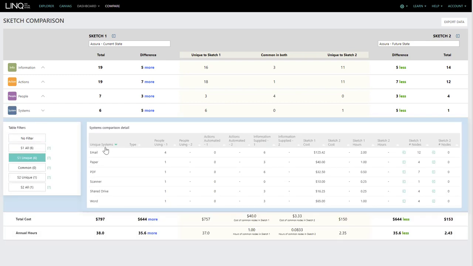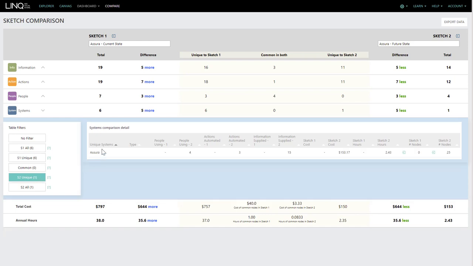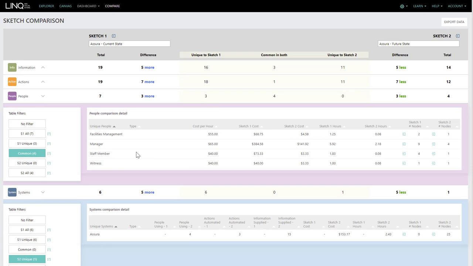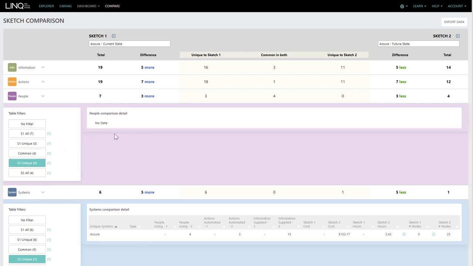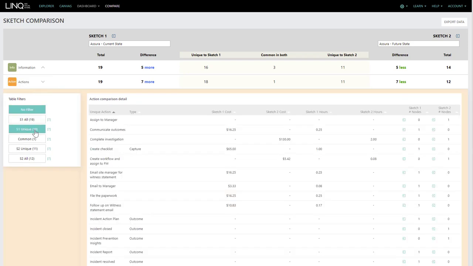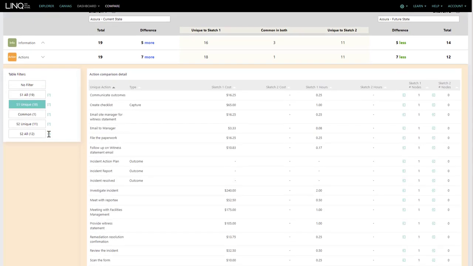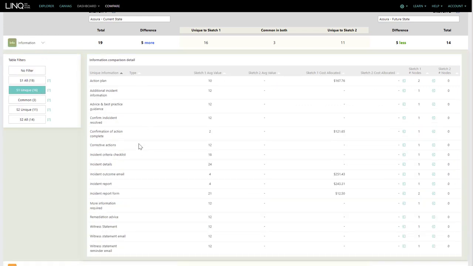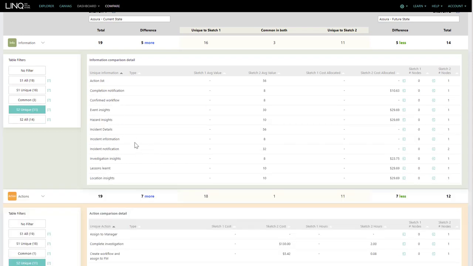We're able to see the systems which are impacted. So these are systems removed from the process, and here's Assura, our new platform. We're able to see how people are impacted by the process as well. Here's the manager's time reducing from nearly 6 hours to just over 2 hours. We can also see we don't need to hire any new roles into this process to be able to operate in this way. We get to see actions that are being removed from the organization and the new way of working, and also the information that we are removing from our process, typically paper and PDFs and email, and the 11 new information assets that have been created inside Assura as the platform.